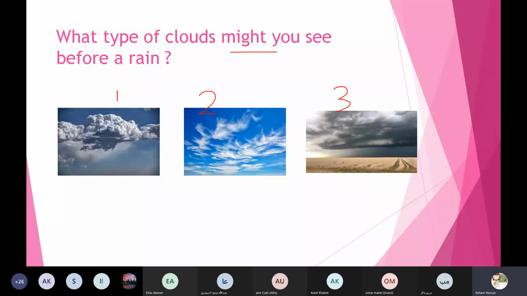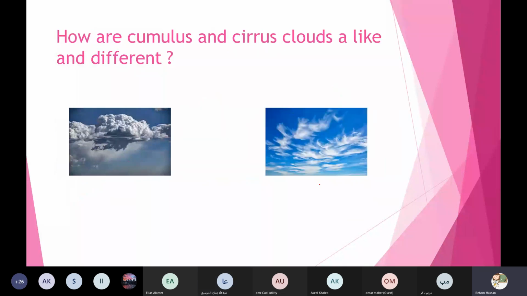Which one? 1 or 2 or 3? 3. Are you sure? If we see number 3, it has rain and what else? Storms. Thanks a lot, honey. Okay.